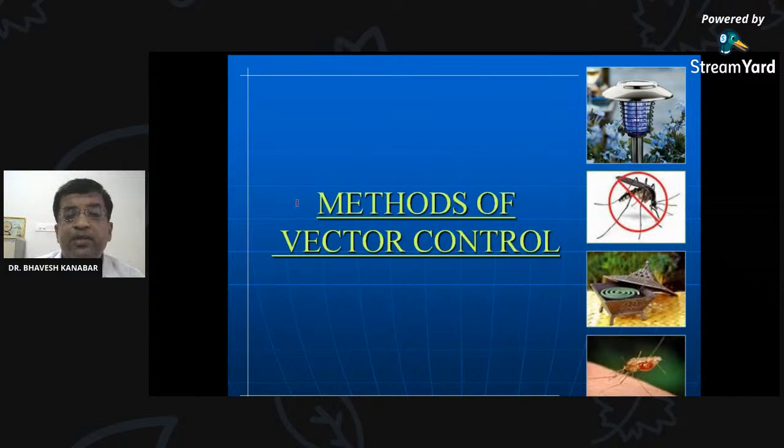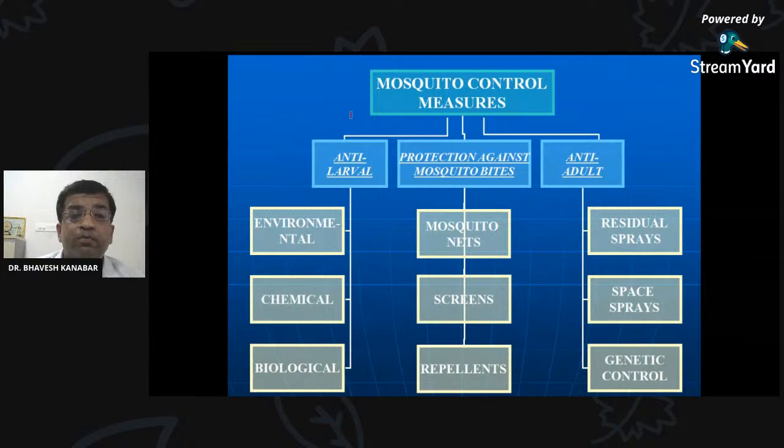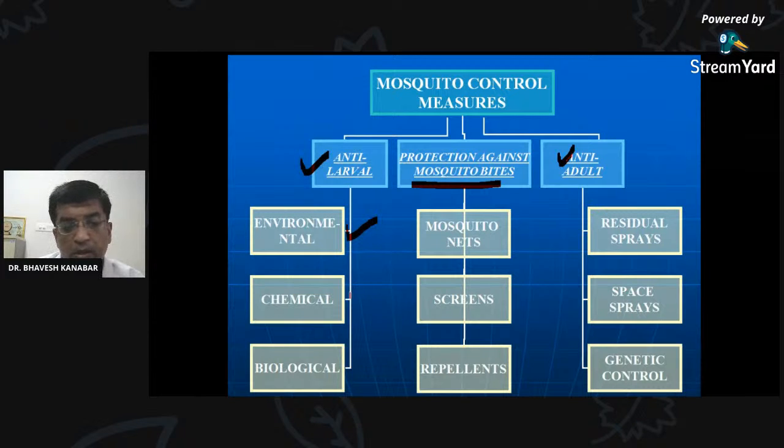We are discussing further methods of vector control. So as we know, basically there are three types of vector control method: anti-larval method, anti-adult method, and protection against mosquito bites. The anti-larval method includes environmental sanitation, chemical methods, and biological methods. The anti-adult method includes use of residual spray, space spray, and genetic control. The third is personal protection against mosquito bites. It includes use of mosquito nets, screens, and repellents.